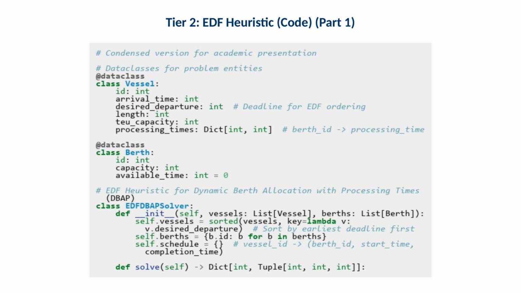This code section defines the vessel and berth entities and shows the solver structure. Operationally, pay attention to how vessels are sorted by desired departure time. That ordering is what makes the method behave like a deadline-driven dispatcher.